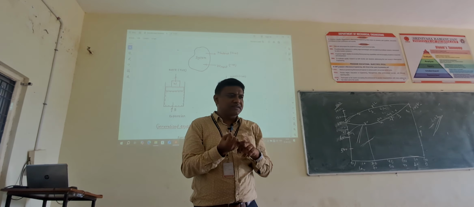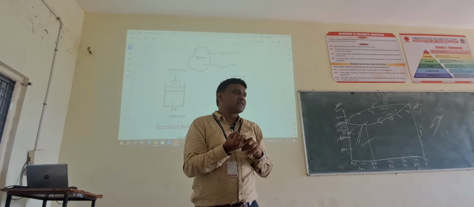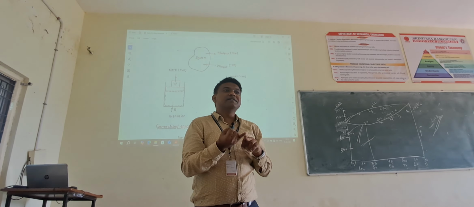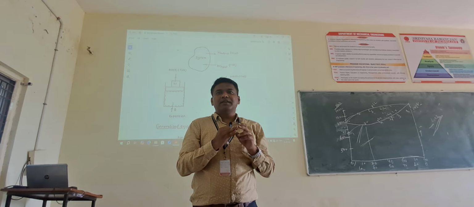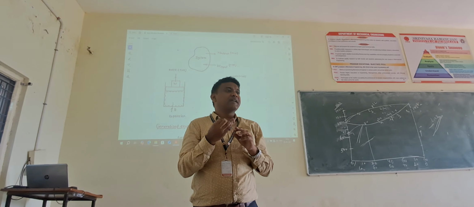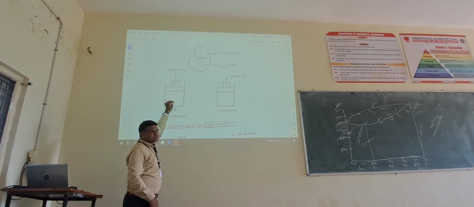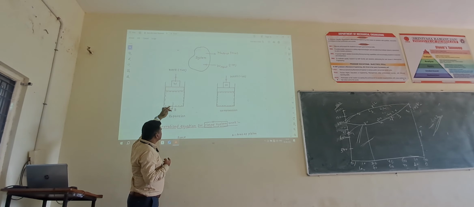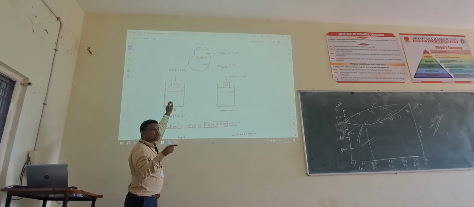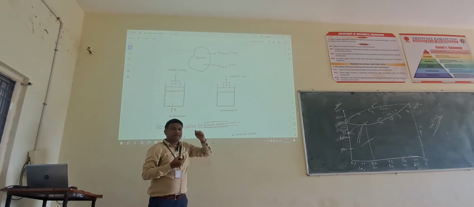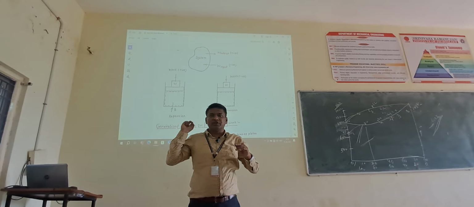A closed system is that system where there is no mass transfer, constant mass, and energy transfer will take place in the form of work or heat. Here we are transferring energy in the form of heat, Q kilojoules of heat, to the system. And also work is done by the system. Both energy transfers are happening in this closed system.